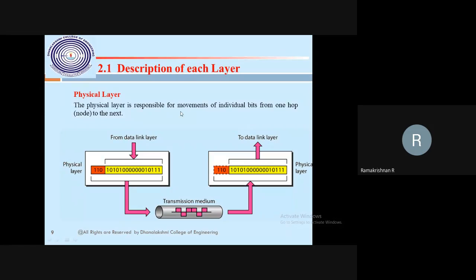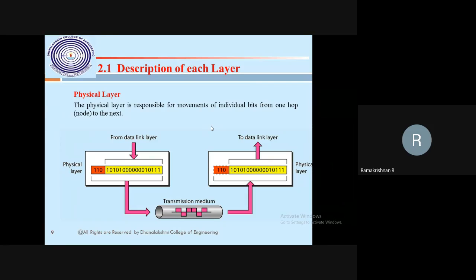So the physical layer is responsible for the movement of individual bits from one hop to the next. Here one more word is hop. In a network, each and every component can be counted in the hop count. Suppose you and me, how many routers and how many switches are between us? That's what we normally call the hop count. Each and every component is a node in the network. I will tell you in the demo also how to find the hop count.